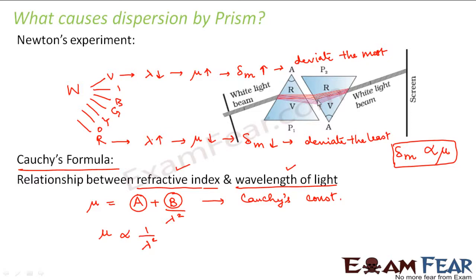Right? Okay, so this is what was observed, and this is known as Cauchy's formula. So these two things together, the Cauchy's formula and the fact that angle of deviation is directly proportional to the refractive index, these two things taken together describe the reason behind the dispersion by prism.